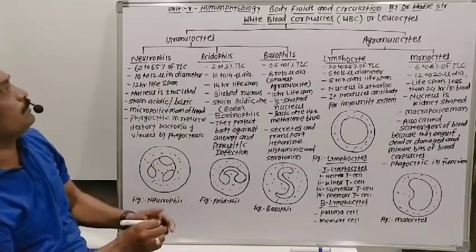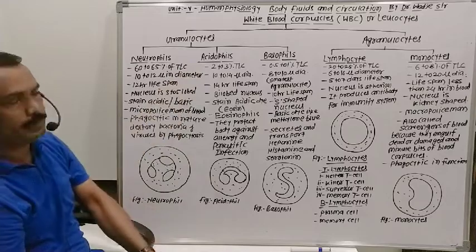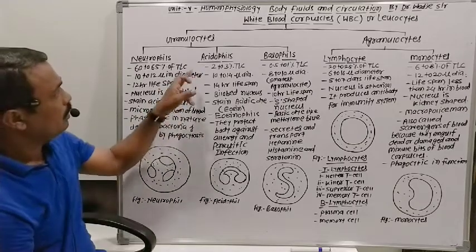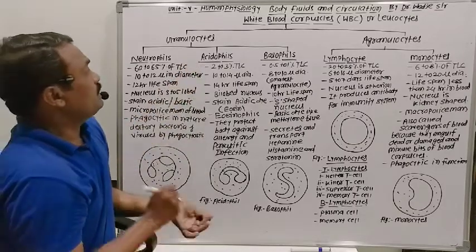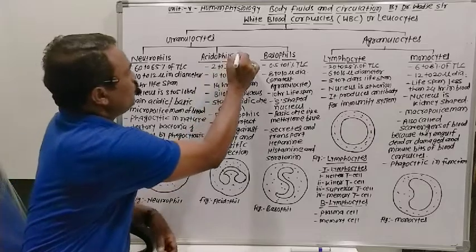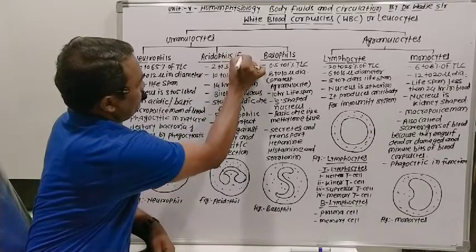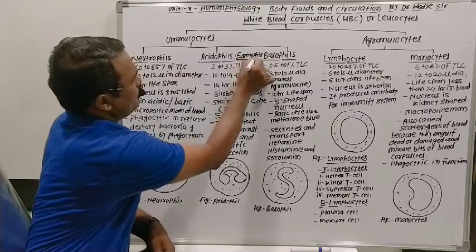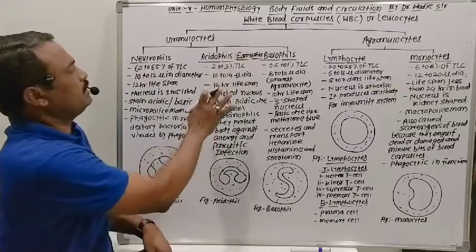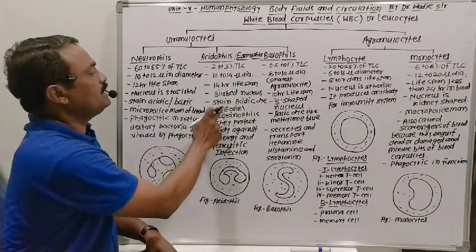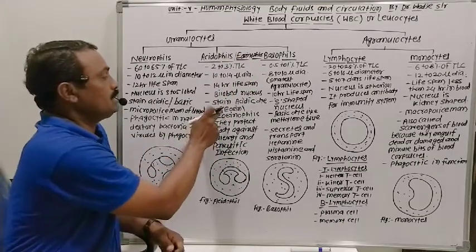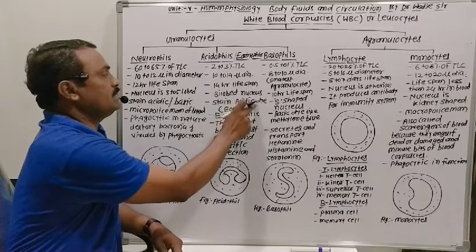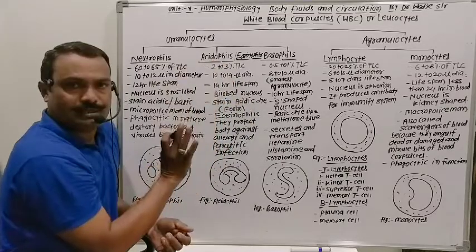Now, the second type of granulocyte is the acidophil cells. These acidophil cells are also called eosinophil cells. Why are they called eosinophils? Because they are stained by the stain eosin. Eosin is acidic in nature, that's why they are also called acidophil cells.